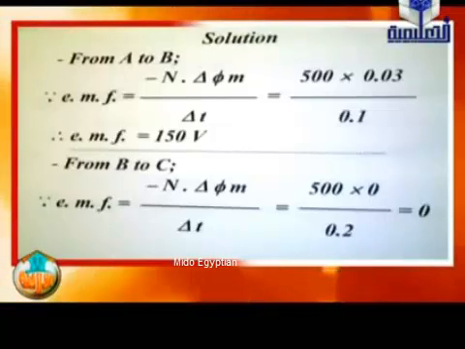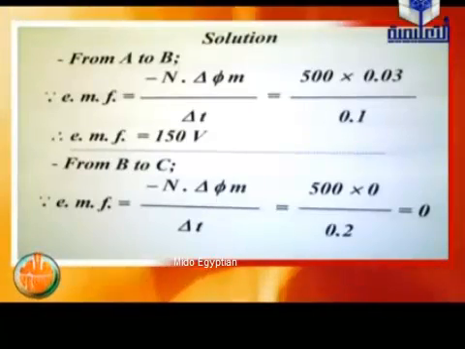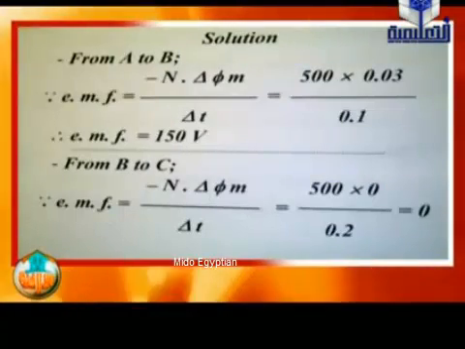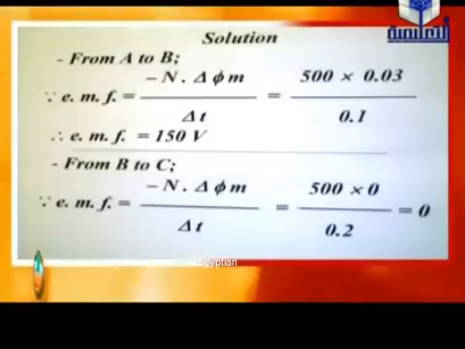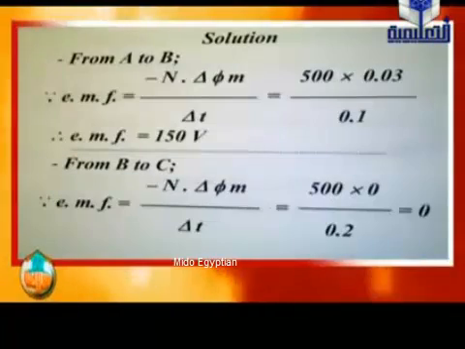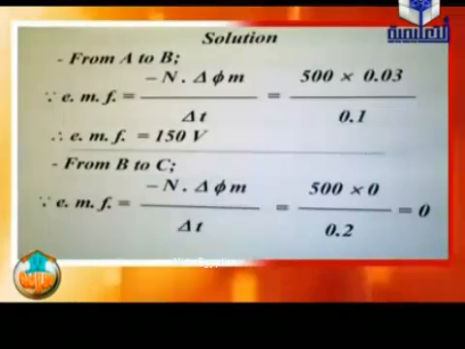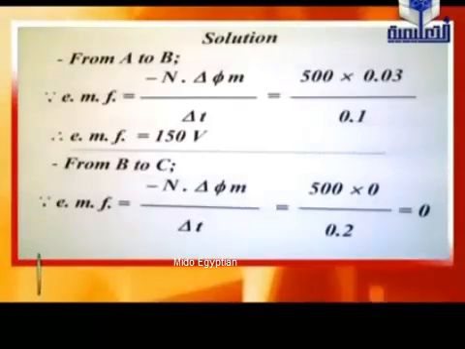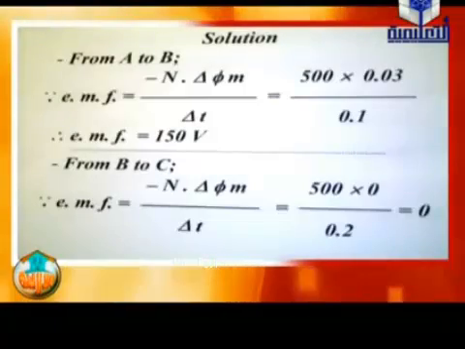Delta phi M is changed from 0.03 to 0, so 0 minus 0.03 equals negative 0.03, but we have a negative sign in front of the number of turns, so finally it will be 0.03. Divide by time from 0.3 to 0.5, so we have the time of change 0.2. Finally, the answer will be EMF equals 75 volts.